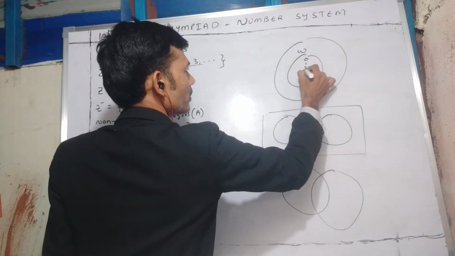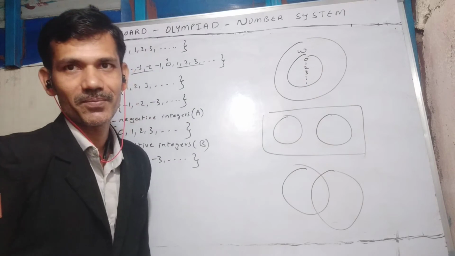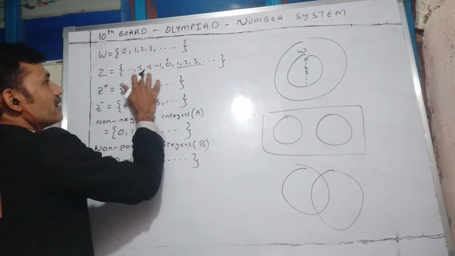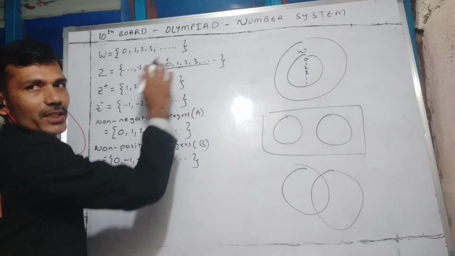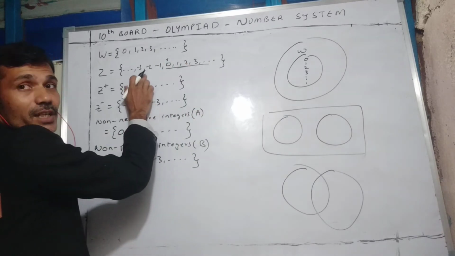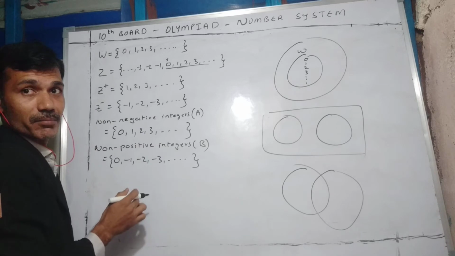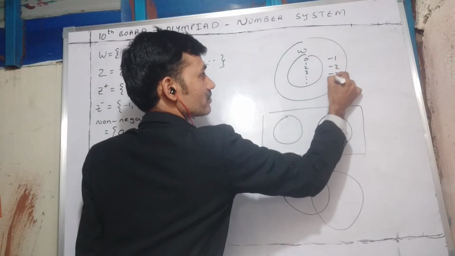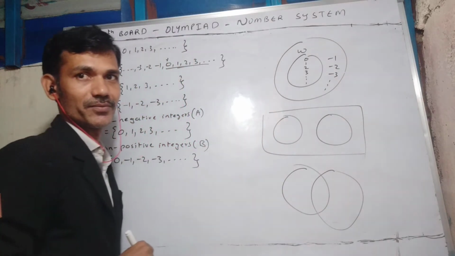0, 1, 2, 3 and so on. And see, these integers not only contain counting numbers, they will also contain negative natural numbers. This I can write in this ring part. Why I am doing like that I will tell you.